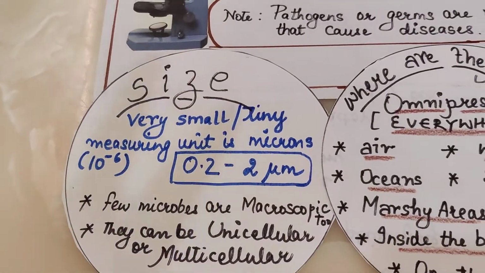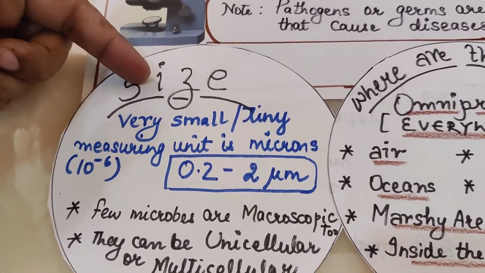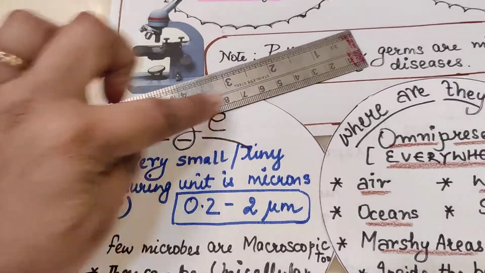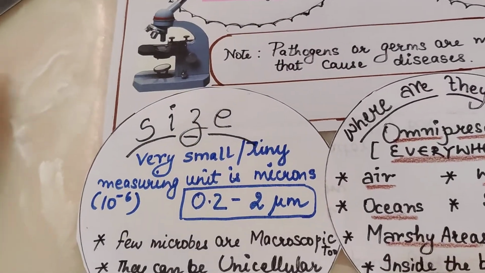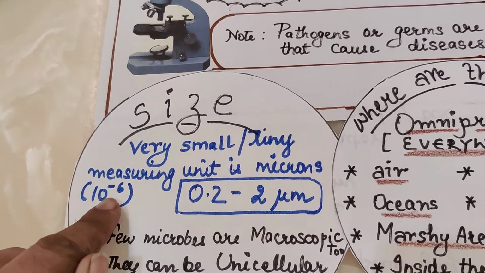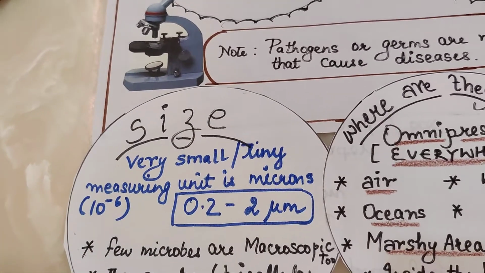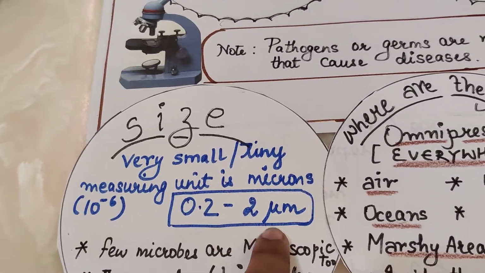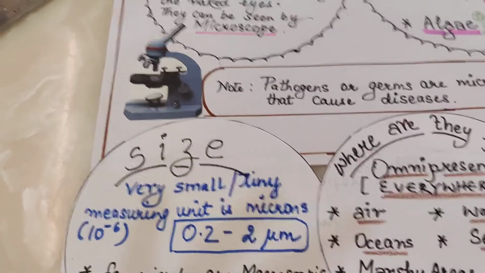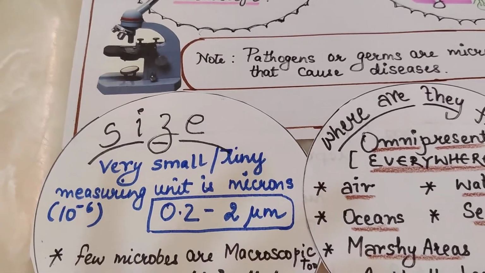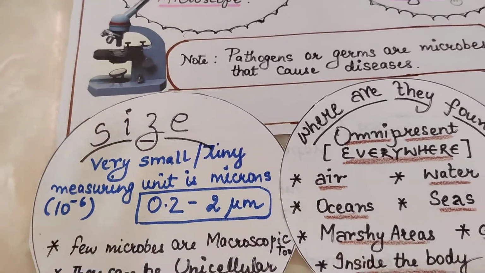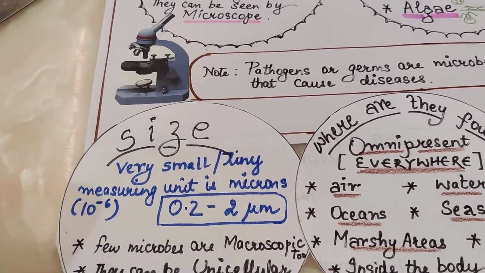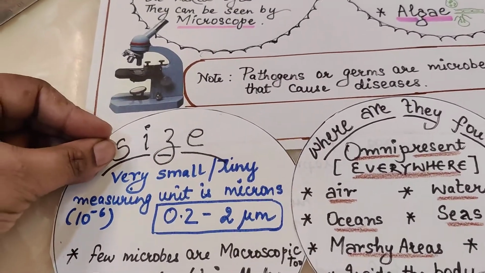Now, what about the size? What we usually say is that since the value of their size is very small, it is not included in the scale. It is much smaller than that, 10 to the power minus 6, 1/100th of a human cell. Usually the size ranges from 0.2 to 2 micrometer, and very importantly, the mycoplasmas are very small. Viruses are the smallest of all. So this is the general idea, but you have to just write that they are very small, tiny, minute organisms.